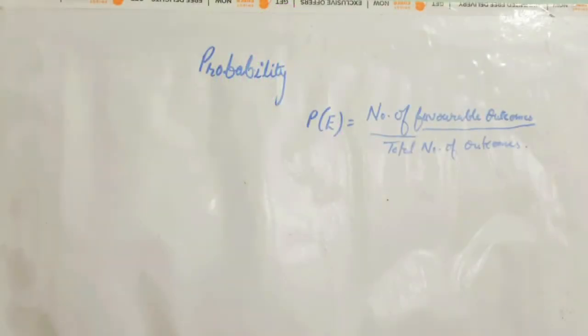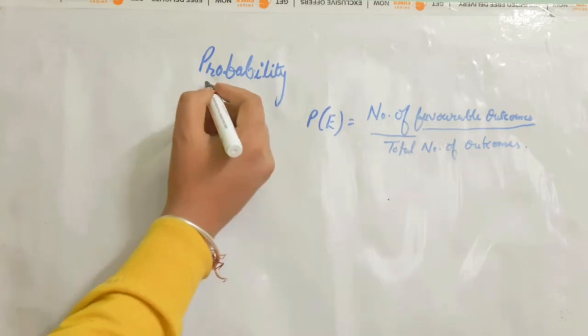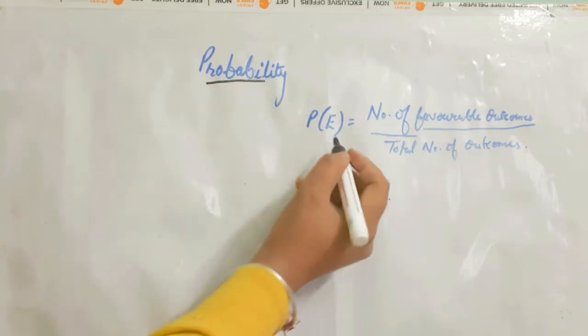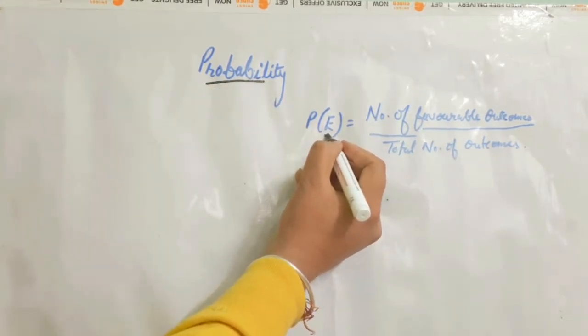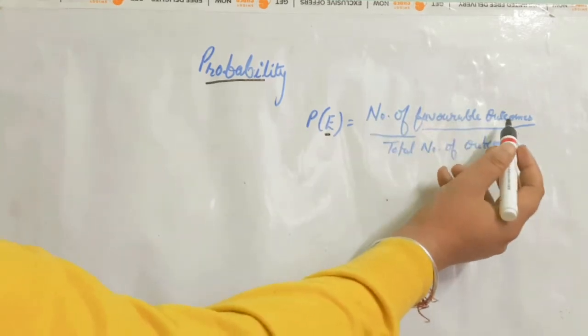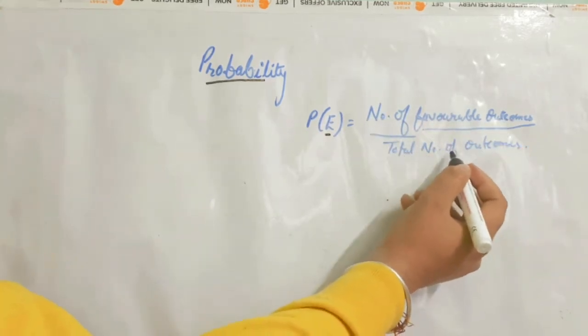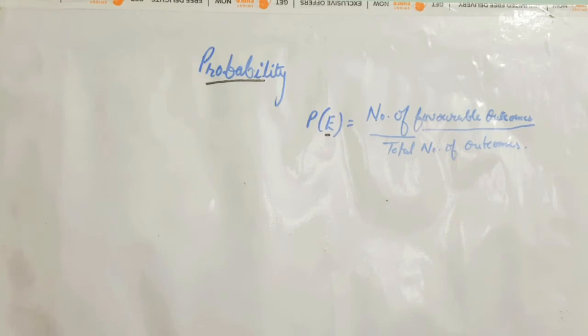Namaste students, let us see few problems related to the probability. And we know that probability of an event is number of favorable outcomes upon total number of outcomes. Let us see with the help of few examples.